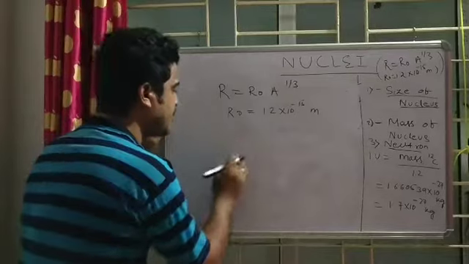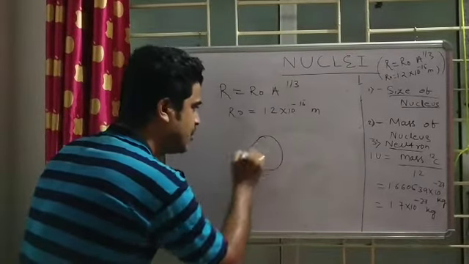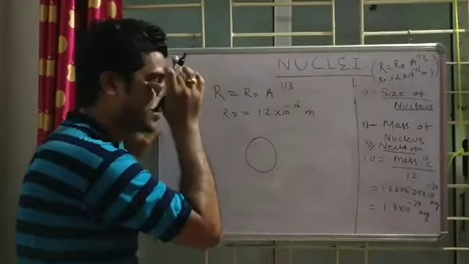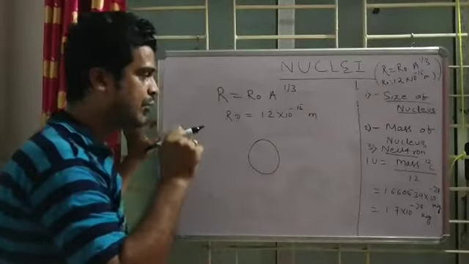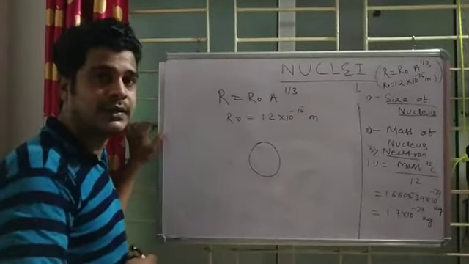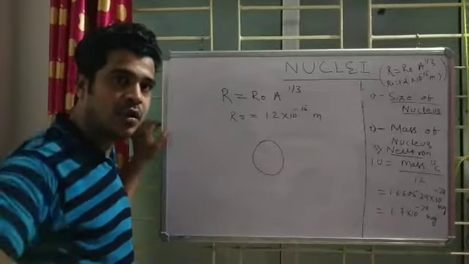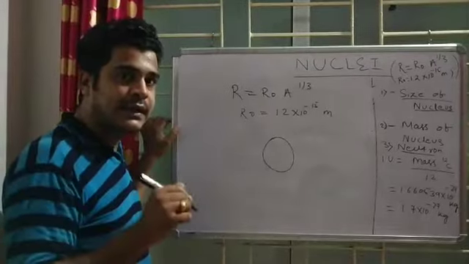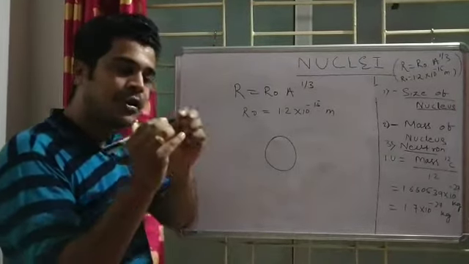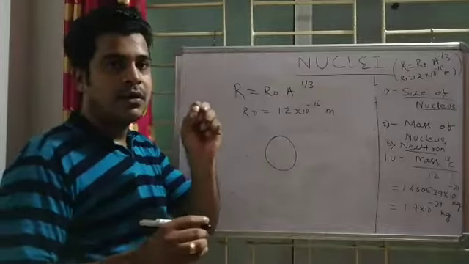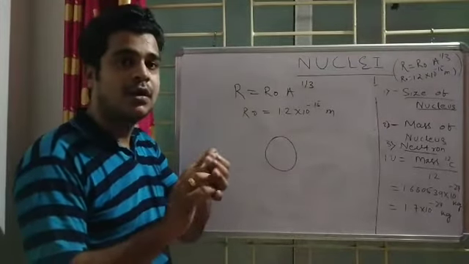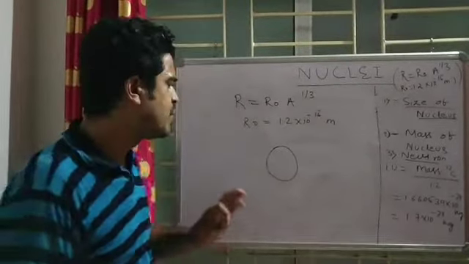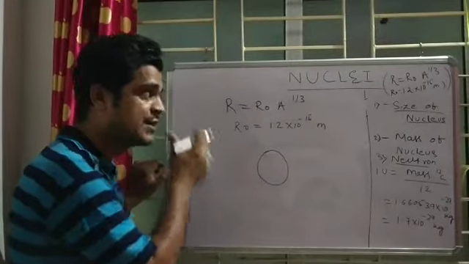The size of the nucleus means, suppose I have enlarged my nucleus. The nucleus is actually very small. To give a picture of how small it is, imagine the atom as your classroom. If the atom were the size of your classroom, and you are writing with a pen, the head of the pen nib would be the size of the nucleus. So the nucleus is a very small particle.